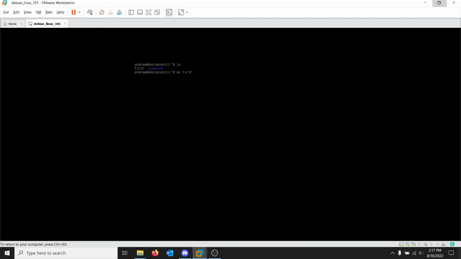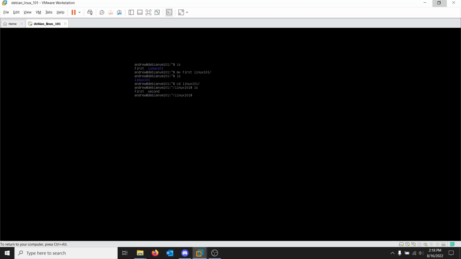So I'm going to move first into my Linux 101 directory. We moved it. Ah, it's not in my home directory. It's all nice and neat. Now let's change directories into Linux 101. We can work in there. So I'm going to type cd, which is change directory, space, and type out our directory, lin, so it should be short for Linux 101. Hit tab. It completes it correctly. I hit enter. Do an ls again. Yep. We got first and second.